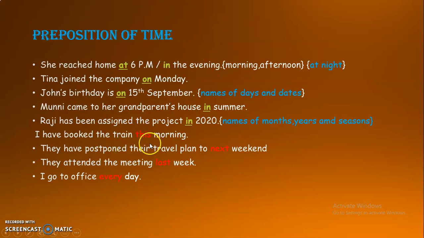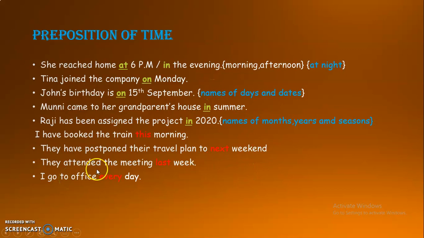I have booked the train this morning. So if you want to use the determiner this, then we don't need any preposition. Here I haven't used any preposition in the sentence. I don't say in this morning, on this morning. I can just simply say that I have booked the train this morning, or they have postponed their travel plan to next weekend. Here to is a preposition but comes under preposition of movement, which will be discussed in the later slides.